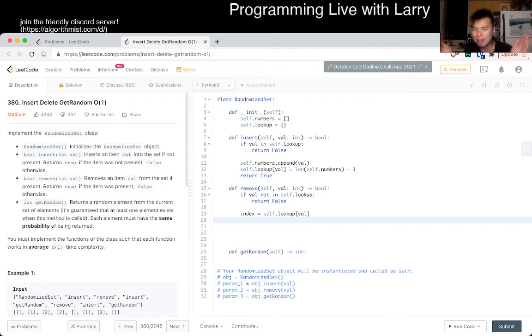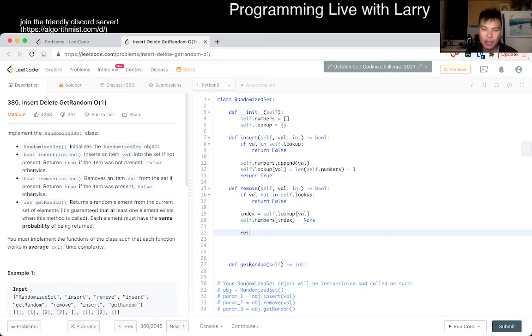So what I was going to do was some magical thing with a hash table, like I said, with expanding and then shrinking. But actually, what we can do is we look up the index. We remove this index per se. For example, we can say this is equal to none, and the naive thing to do would be to just remove that element and everything shrinks down, but that's going to be O of n. So actually, what we can do is set it to none and then return true. Well, that's good, but like I said earlier, that is going to create gaps, right? So how do we not have gaps?